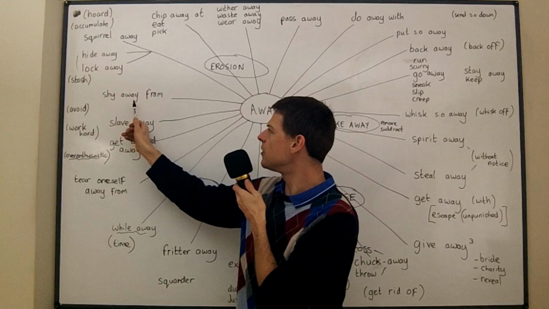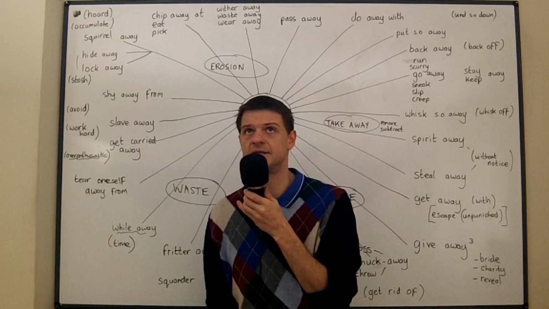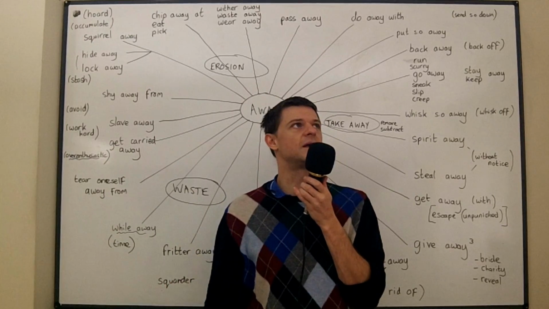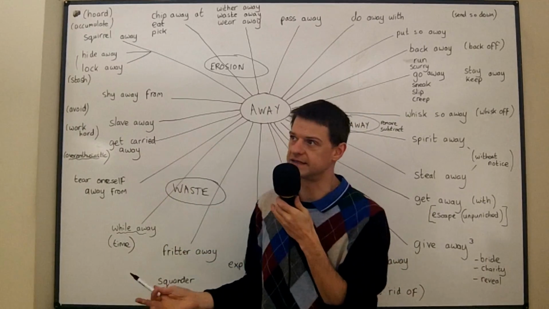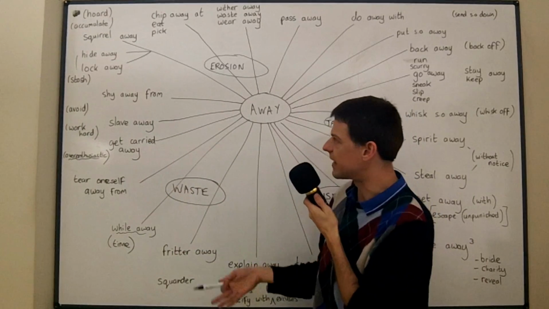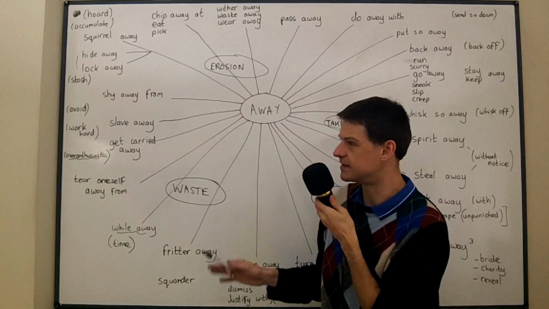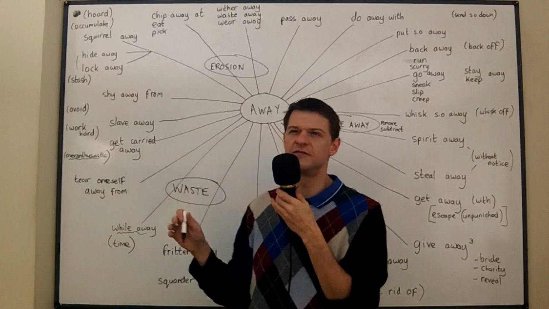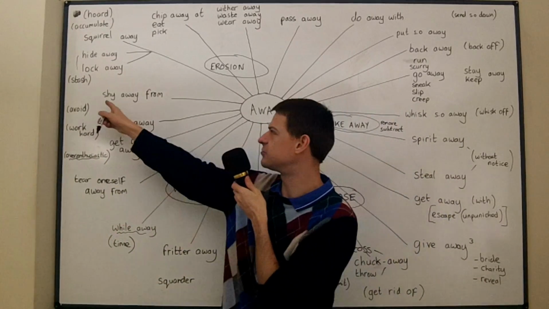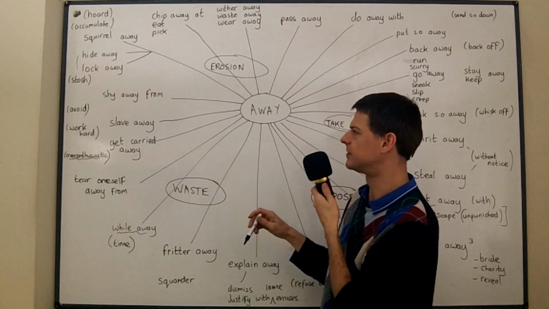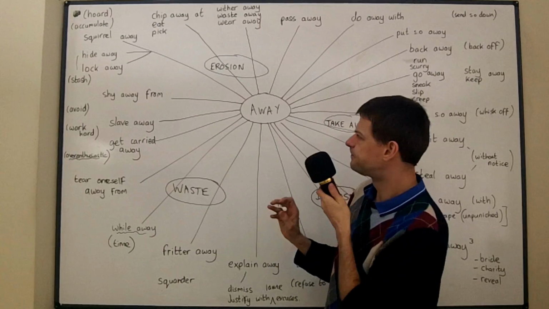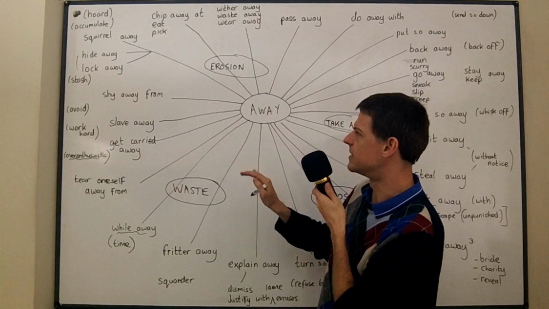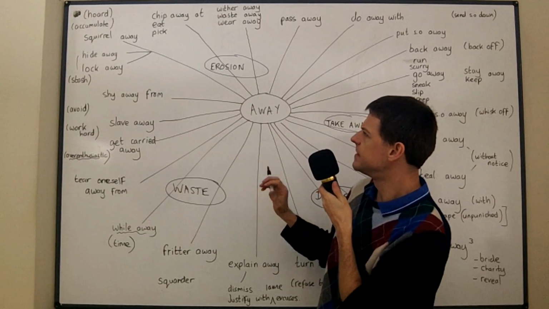Now, if you shy away from something, you avoid it. So generally, you might say people tend to shy away from discussing politics in public, something like that. They generally avoid doing that, and it's when you avoid doing something often for fear of embarrassment. I mean, that's where the word shy comes from. So it's often used in those situations, but maybe not only. So let's just call it avoid certain situations.